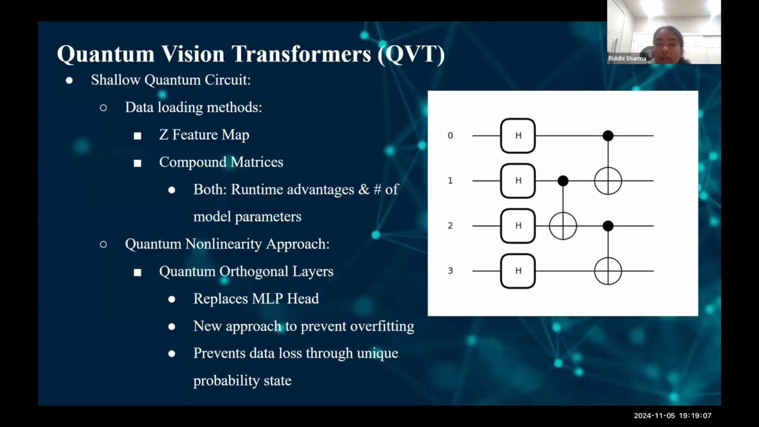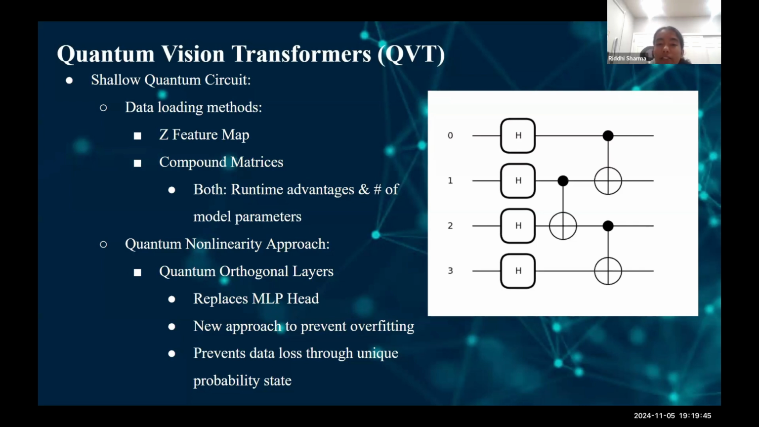So now that we understand the vision transformer's classical aspect, let's delve into what quantum could possibly contribute to the VT. For the QVT, we're adapting a shallow quantum circuit, which is a quantum circuit with minimal depth, which could be used in the multi-self-attention and MLP head layers in the encoder. Specifically, we'll be focusing on data loading methods, such as inputting a quantum feature map and compound matrices, both of which provide the advantage of runtime and the number of model parameters. And aside from data loading, we're adapting quantum orthogonal layers, which replaces the MLP layer for quantum applied nonlinearity.